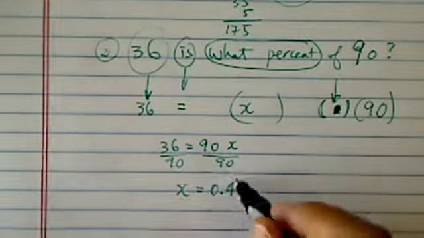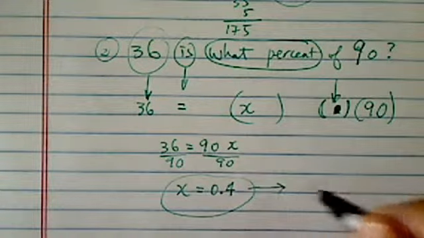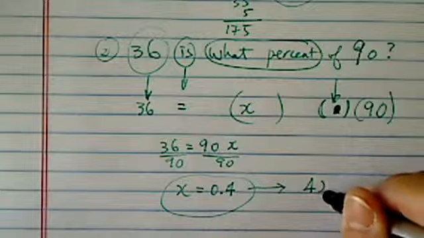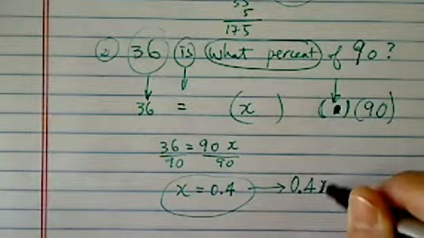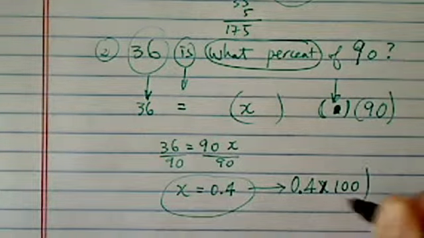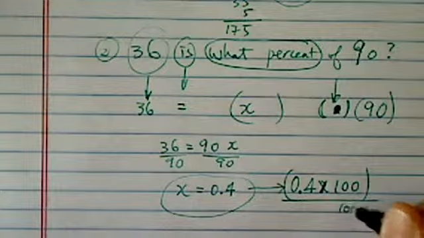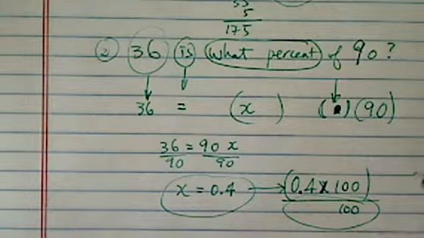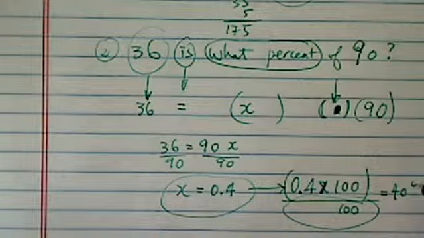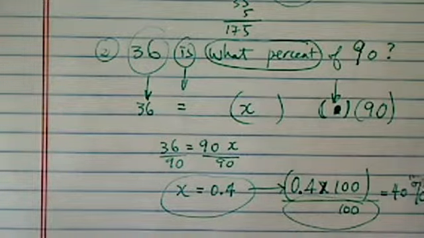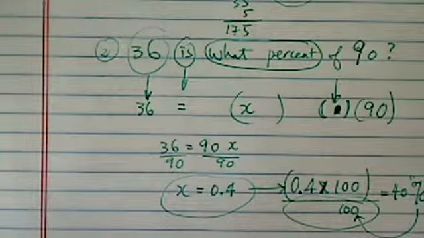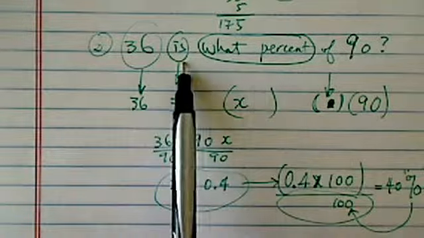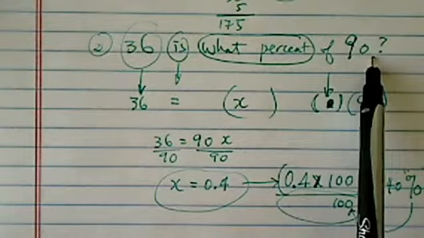Now once you get the decimal, if they're asking what percent, you can literally do 0.4 times 100 and then a percent sign, so this becomes 40%. This percent sign comes from the per 100. So literally 36 is 40% of 90.